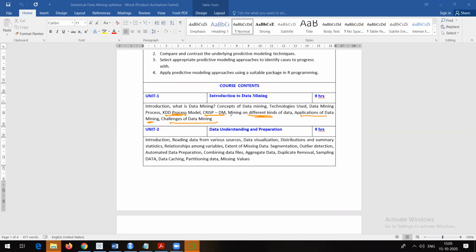In case of this particular point, if you remember, we talked about the possibilities where data can come from, right? As we are going to start with this unit, the second unit, data understanding and preparation, the first point is introduction and the second point is reading data from various sources. Corresponding to this point, the thing which we discussed for mining on different kinds of data is going to apply here also.